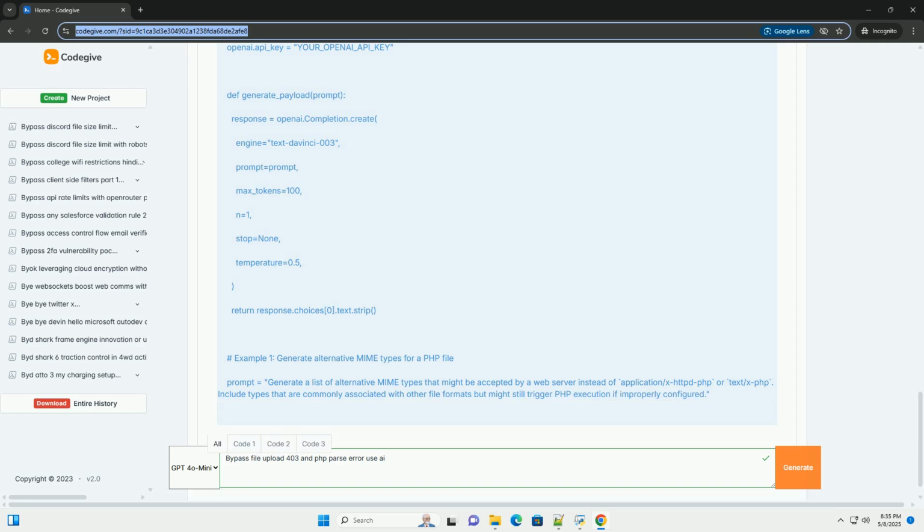D. Bypassing 403 forbidden errors. Bypassing 403 errors is often more about understanding the server's configuration and trying different approaches. AI can help generate payloads for specific techniques. 1. Identifying the cause. Carefully analyze the 403 error response. Does it give any clues about the reason for the denial? Check server logs, if you have access, for more detailed information.